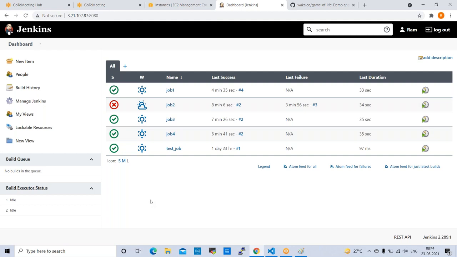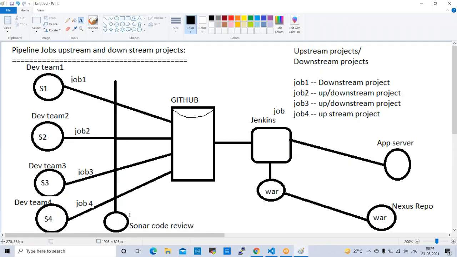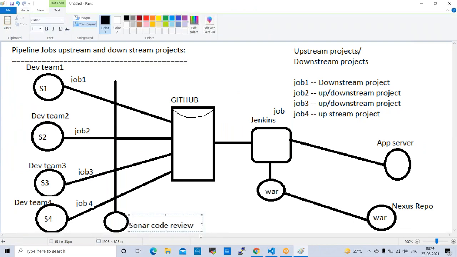Sir, if there is an issue in the code, will we get to know through the logs? If the job failed and the reason is some problem in the code, or the code is not written properly, how do we get to know that? That is why I'm saying the Sonar Code Review tool. This will check if any code errors or duplicate lines are there in the code. Once it is validated, then it will move to GitHub.